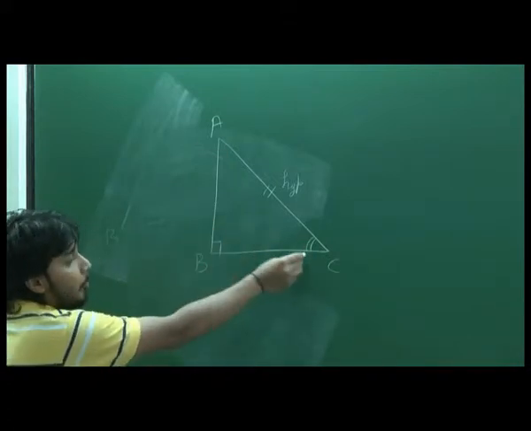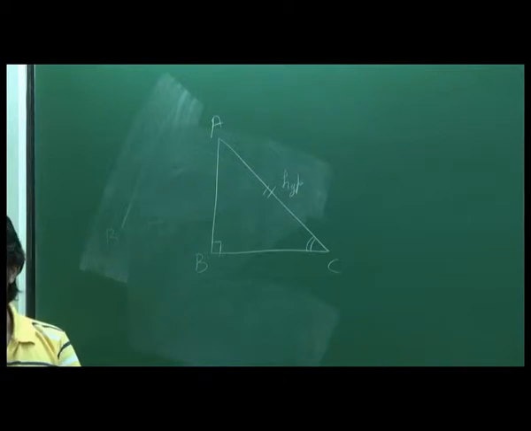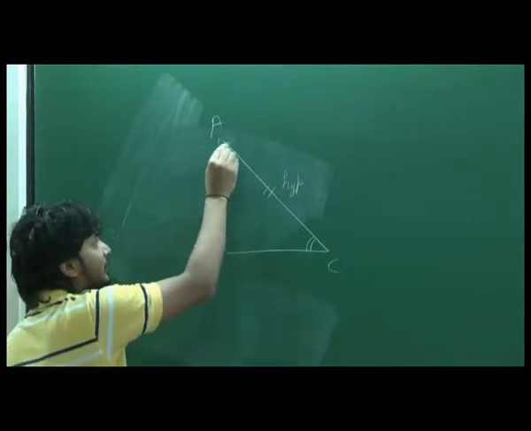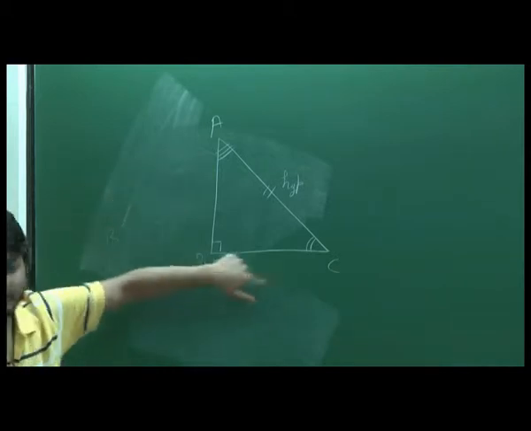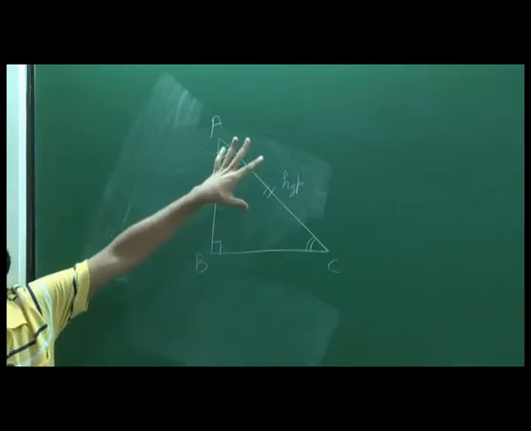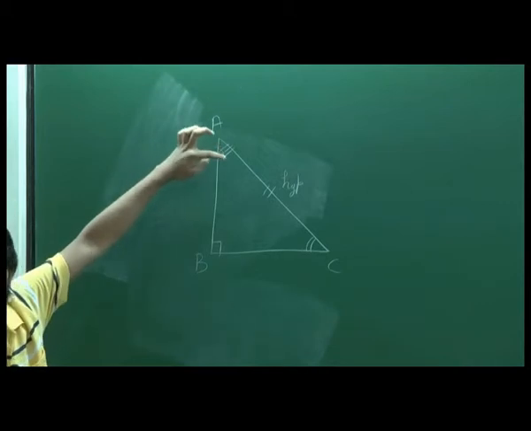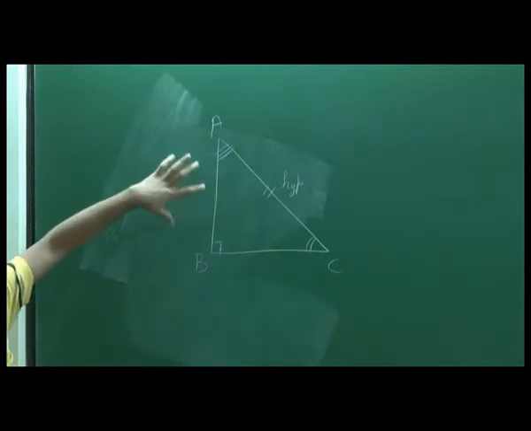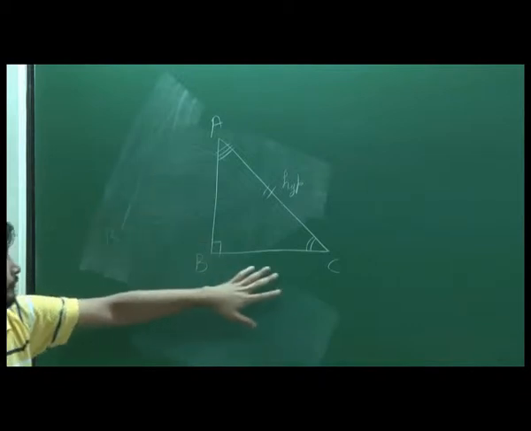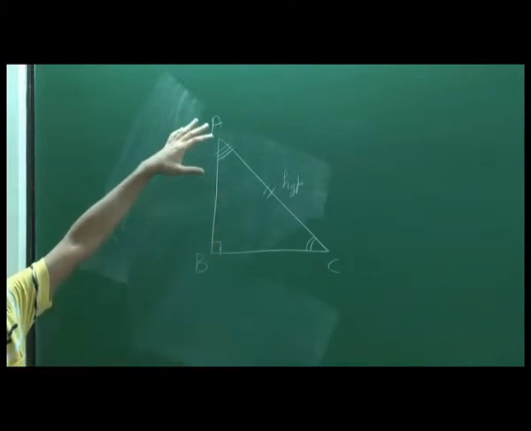And this side is opposite to this angle, right? For this angle, this cannot be the adjacent because this is always the hypotenuse. So we call this adjacent, and this is always the opposite.